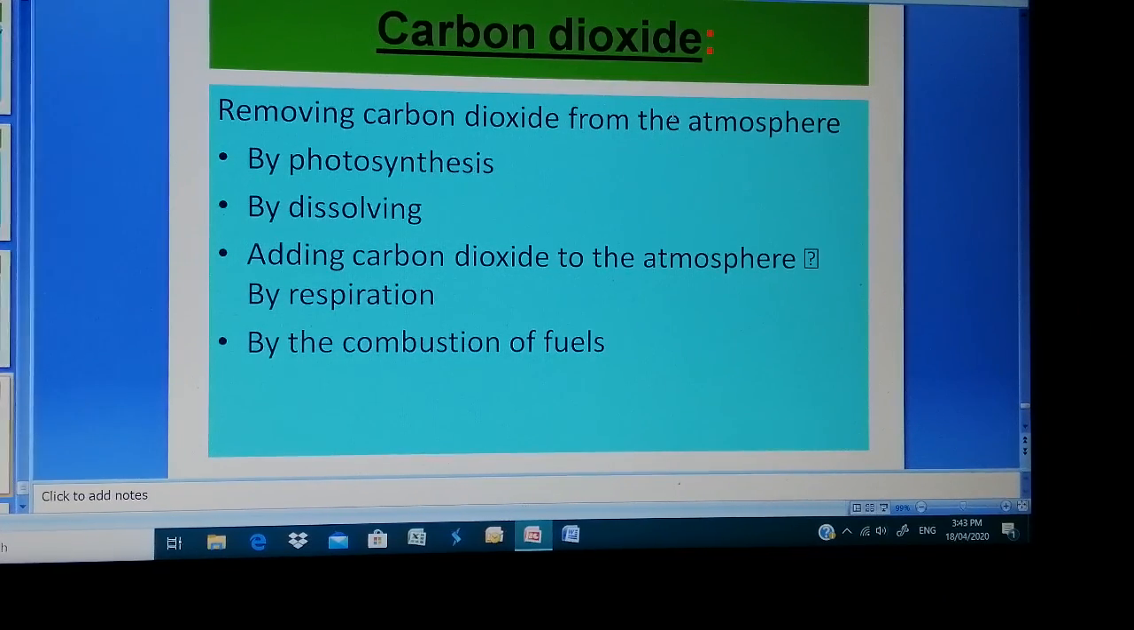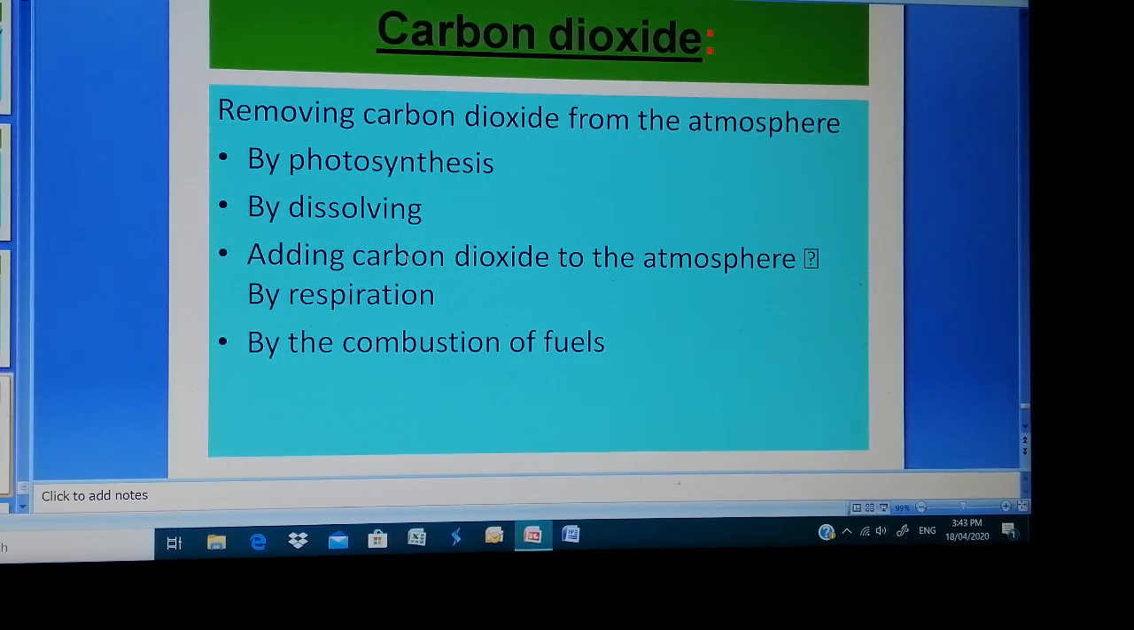One is photosynthesis. You may know photosynthesis cannot happen without the presence of carbon dioxide. We know plants make their food using carbon dioxide, sunlight and water to produce glucose. So there carbon dioxide is used up, and some amount of carbon dioxide is removed from the atmosphere. Dissolving means it happens in lakes and rivers, where the carbon dioxide is dissolved. That we will study in detail in the coming class.